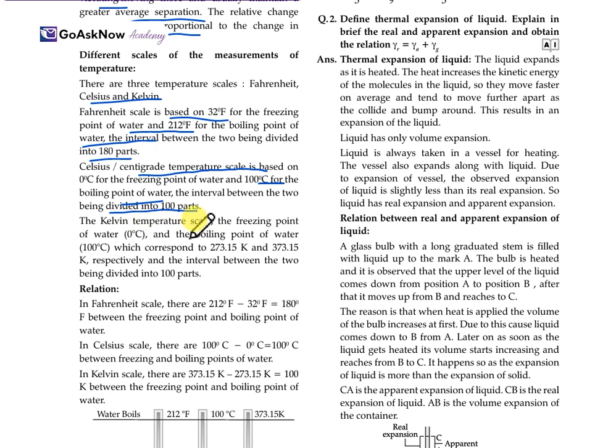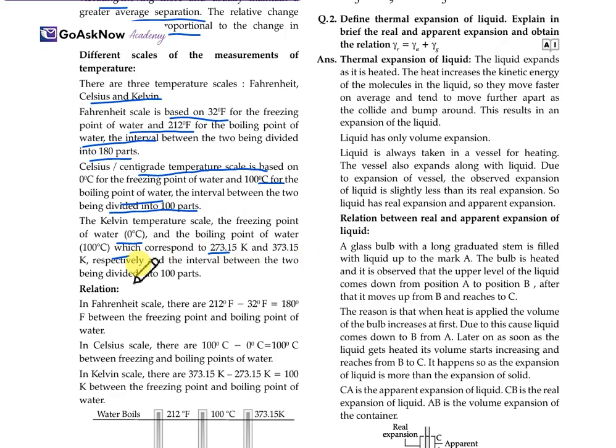So the Kelvin temperature scale has the freezing point at 0 degrees Celsius and the boiling point of water at 100 degrees Celsius, which correspond to 273.15 and 373.15 respectively on the Kelvin scale.